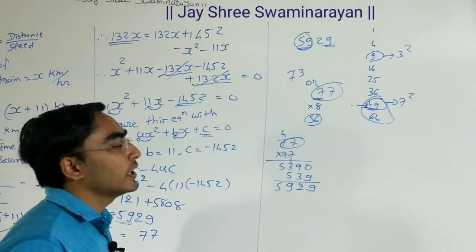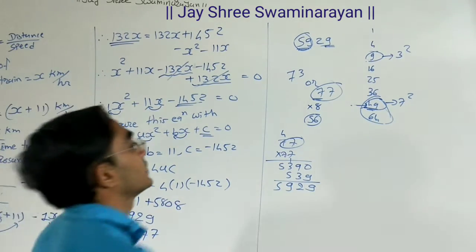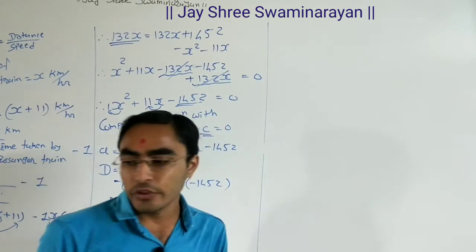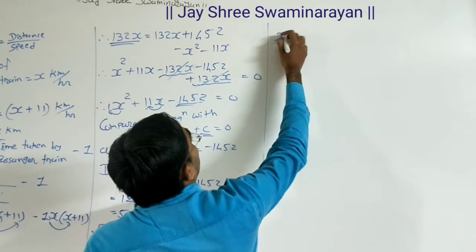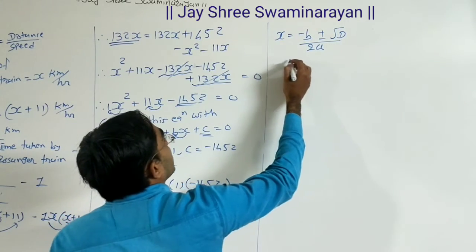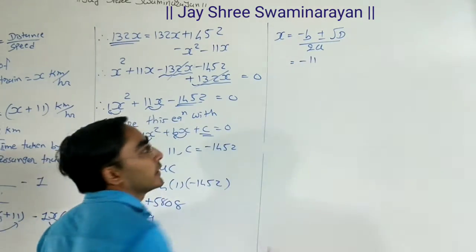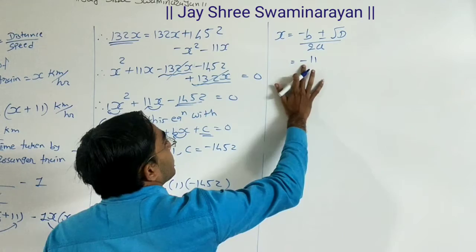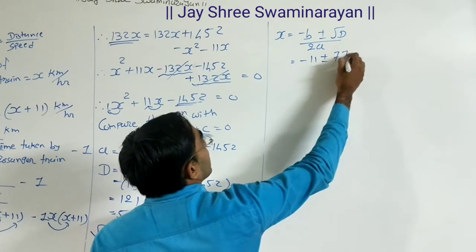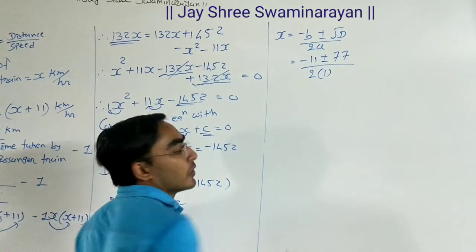Now we can use the quadratic formula. So what is the quadratic formula? x is equal to minus b plus or minus under root D divided by 2a. Now put the value of b. First of all this negative sign, then the value of b, it is 11. So minus 11, minus sign as per the formula, b is 11, then plus or minus 77 divided by 2a. So 2 multiply a, we have right now 1.